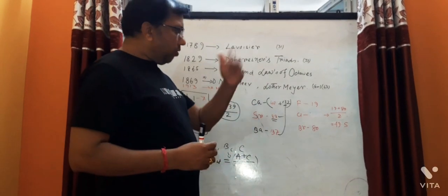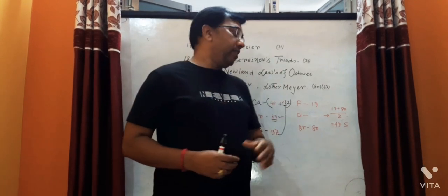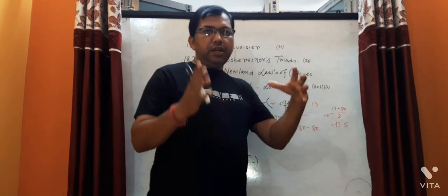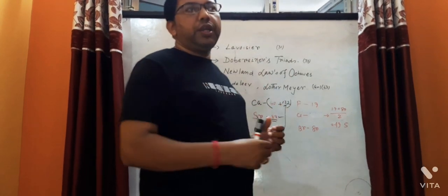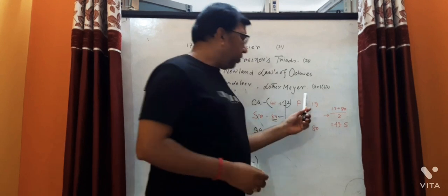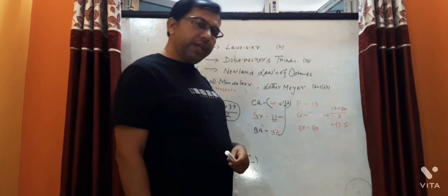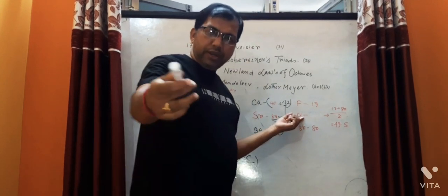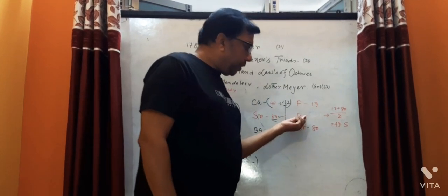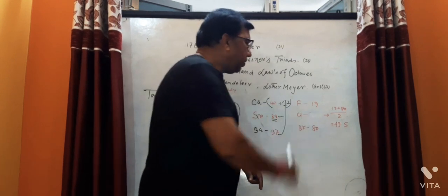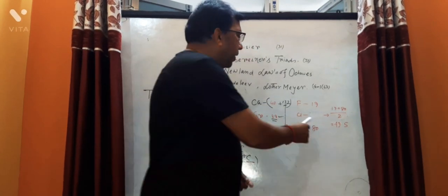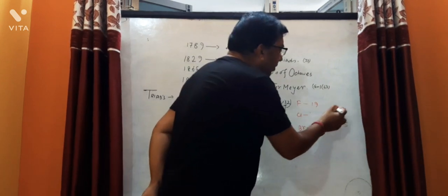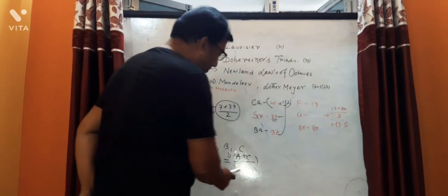Besides, one of the limitations is that even if elements are in the same group or family, that is the halogen family, chlorine, bromine, iodine, or fluorine, chlorine, bromine, if you want to find the atomic weight of chlorine, so what will happen? Chlorine is 19, bromine 80. So it is the mean approximation of chlorine, this plus this by 2 according to this formula.